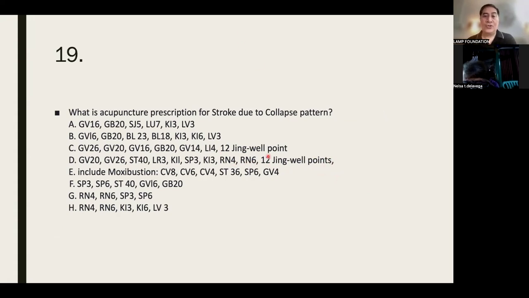Next, stroke due to collapse. Probably this is yang collapse. What's your answer? The answer is letter E. Very good. With moxa. Now, moxa, obviously, we don't moxa the CV8 directly, diba? Okay, this is indirect moxa, CV8 and CV6. Okay, then CV4, stomach 36, spleen 6, and CV4. So, bubuhayin mo yung pasyente.